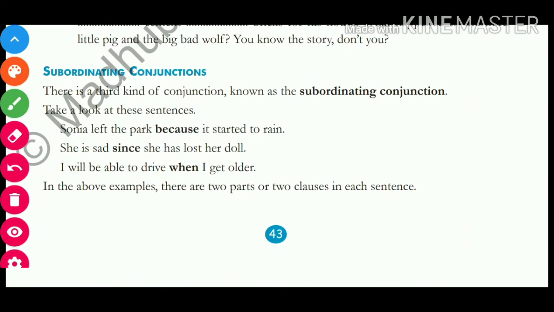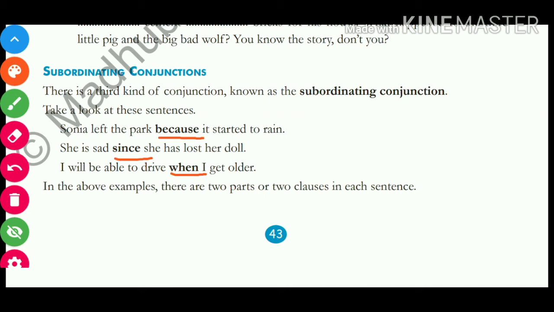Now this is new, subordinating conjunctions. So what are subordinating conjunctions? See over here, first of all, this is actually the third kind of conjunction. See the sentences. Sonia left the park because it started to rain. She is sad since she has lost her doll. I will be able to drive when I get older. So over here you can see the bold words, because, since, and when. These are all subordinating conjunctions.